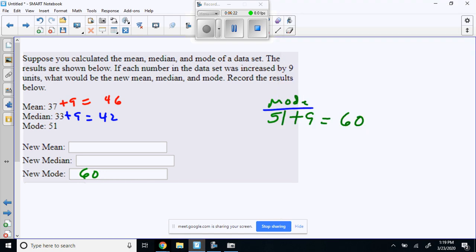Yes, and here's why. All of them are being increased by the same amount, right? So it's kind of like taking all your data and just moving it by 9. If all your data went up by 9, that means your average should go up by 9, your median should go up by 9, and your mode should go up by 9, right? There you go.